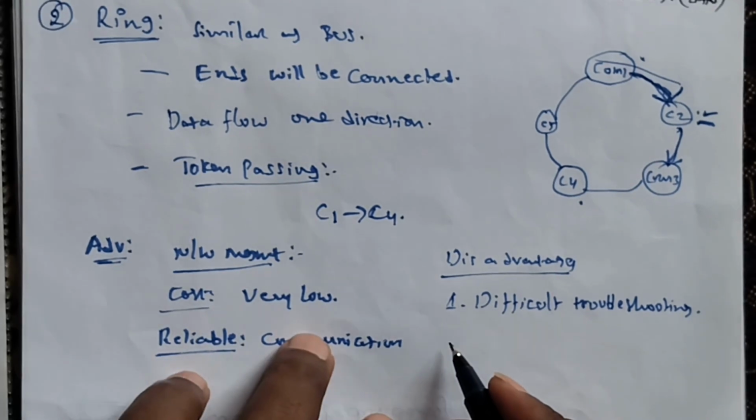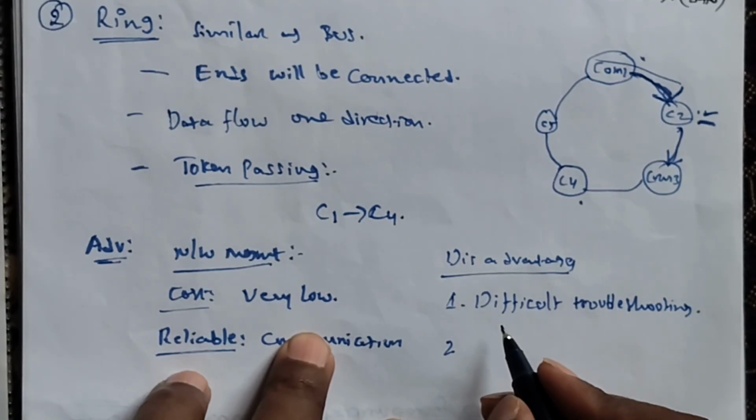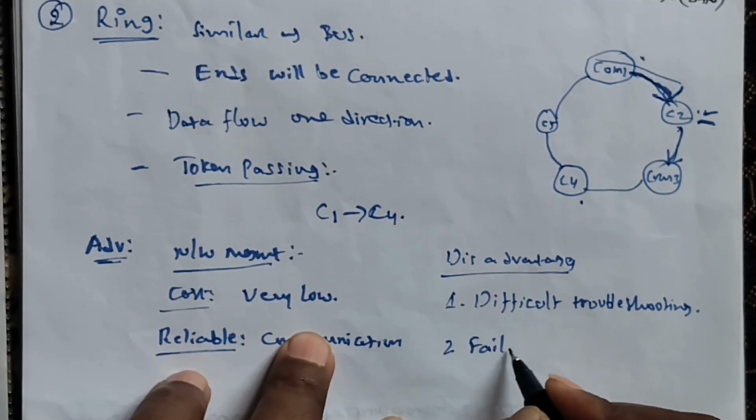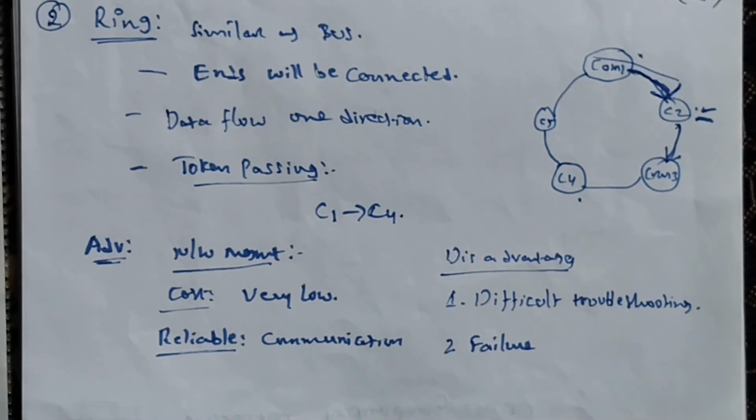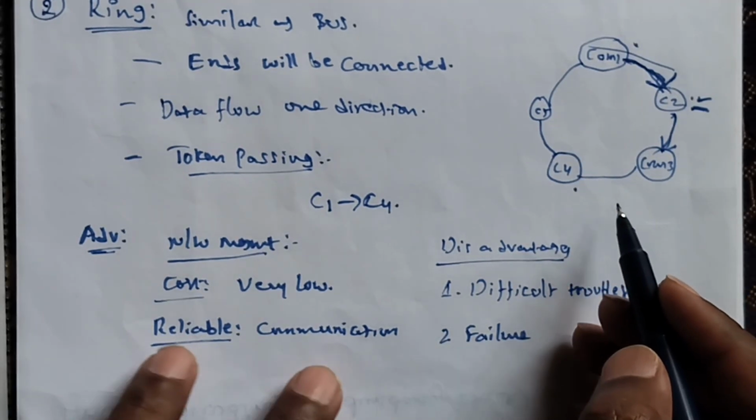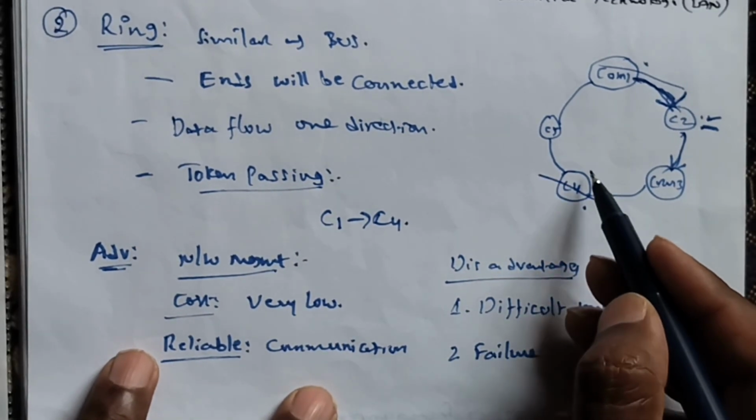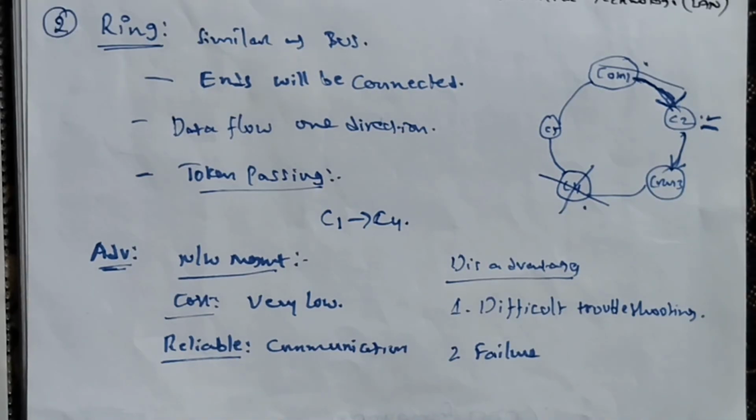Next, the second one is failure. What is the failure here? Failure is the breakdown of one station leading to failure of the overall network. Why? Because in this ring topology, if any system is damaged, then the entire loop will be damaged. So this is one of the failures.